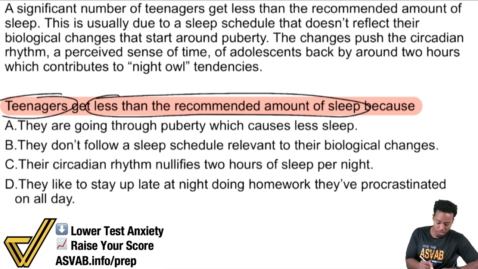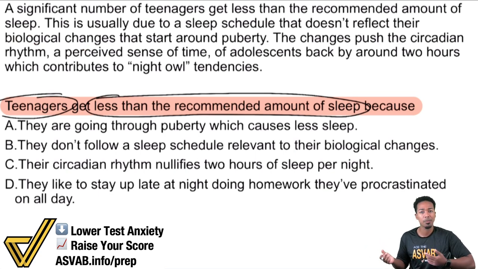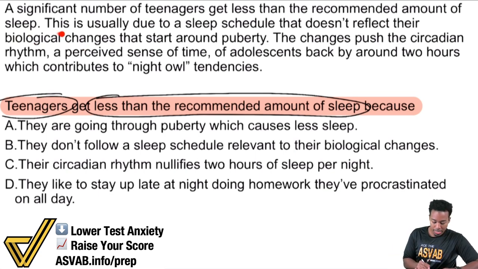So the passage here reads, a significant number of teenagers get less than the recommended amount of sleep. Okay, they told us exactly what we're going to be talking about, but they didn't give a reason why. So that sentence doesn't really relate to getting the exact answer. So we can move forward here. This is usually due to a sleep schedule that doesn't reflect their biological changes that start around puberty.